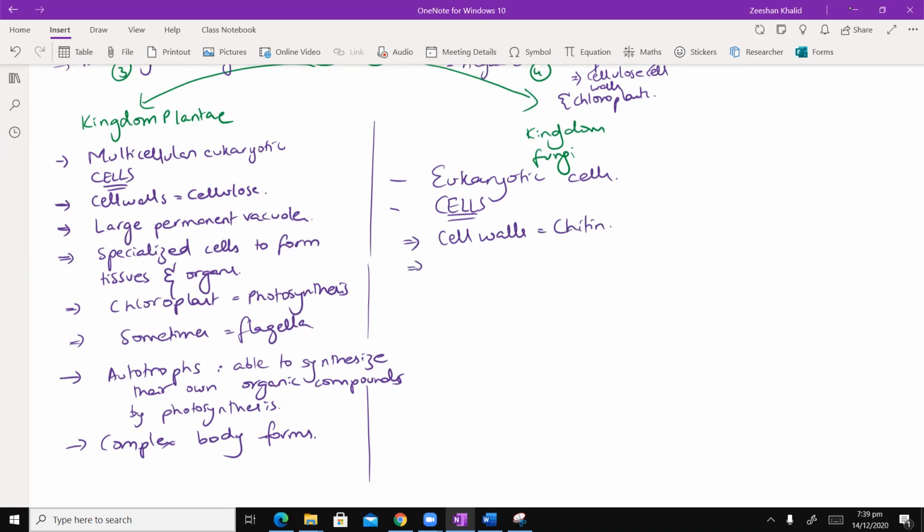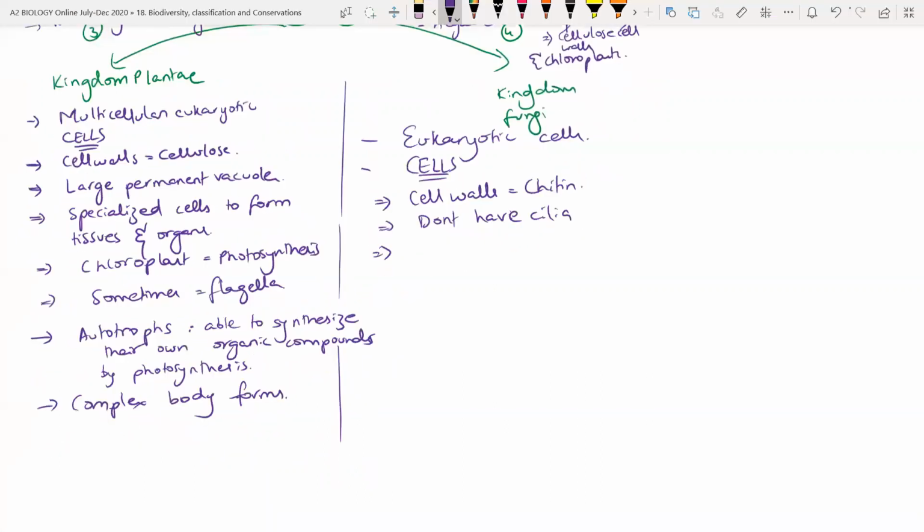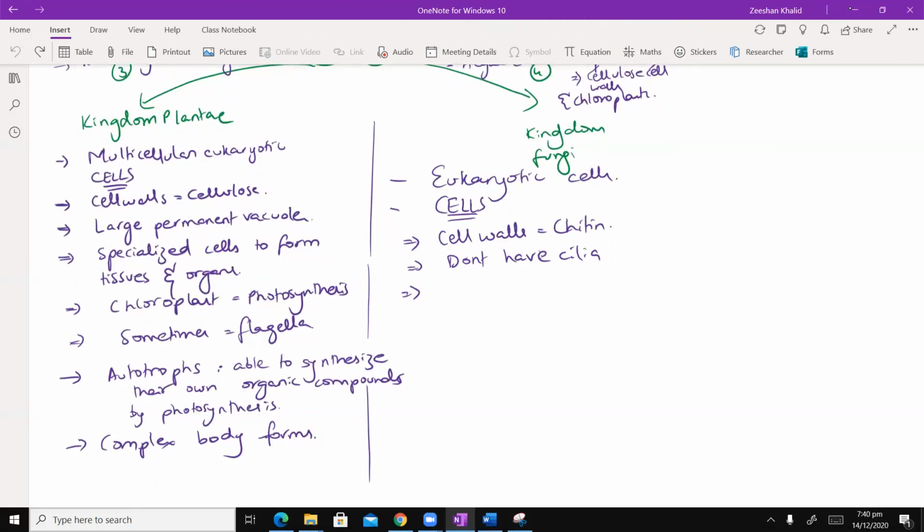Okay. And then they don't have cilia. No cilia. Uske baad, in terms of बस ठीक है, cellular level पे इतना. Cellular level पे असल में और बातें हैं, लेकिन इंशाल्लाह वो हम अभी बाद में बात करते हैं.